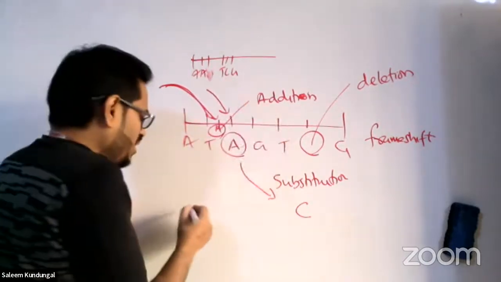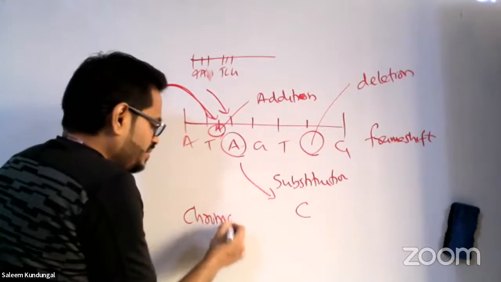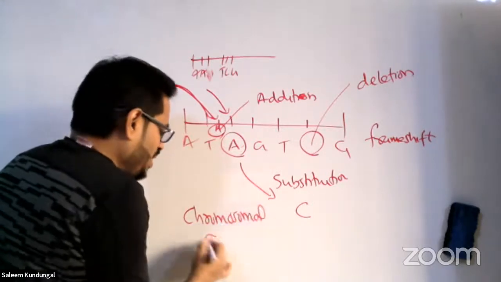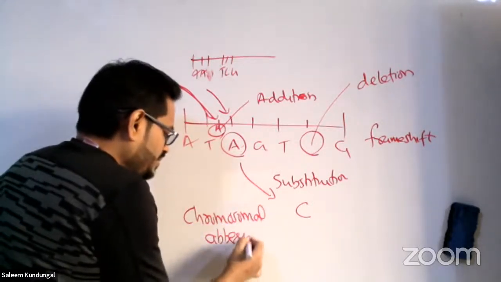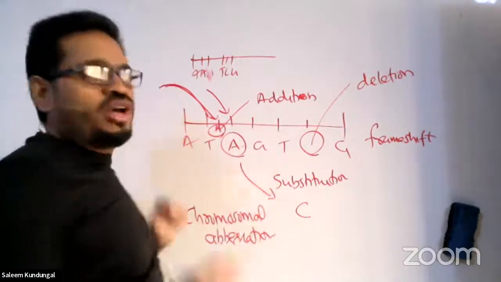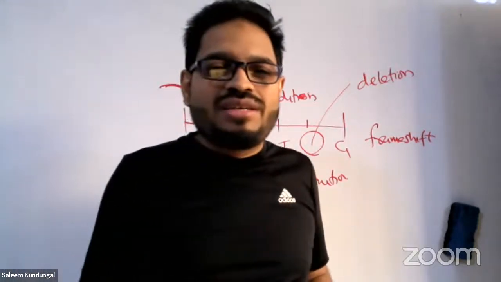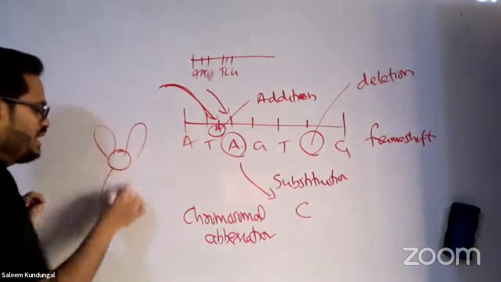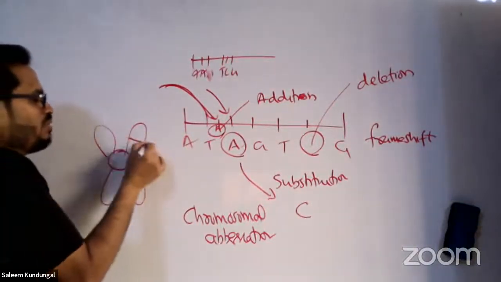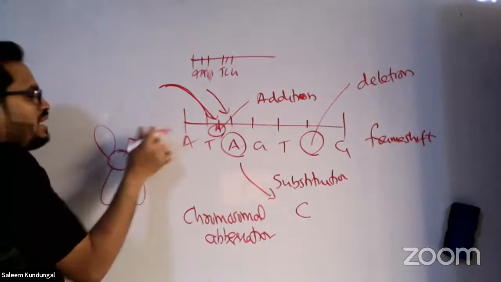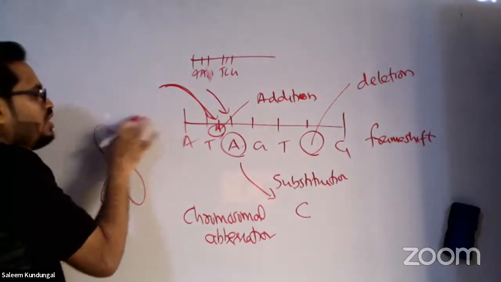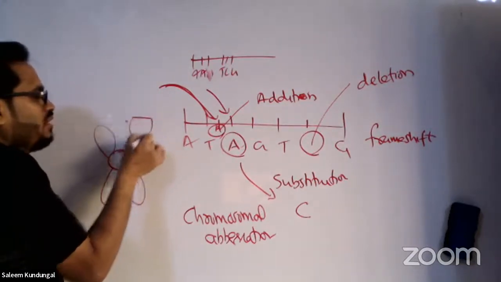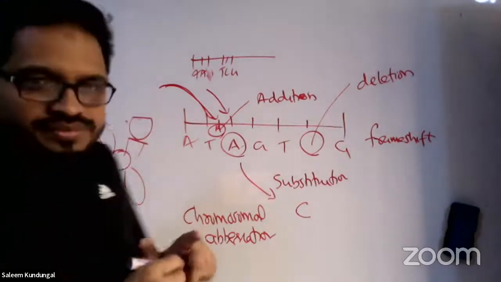Then the next one is called chromosomal aberration. In chromosomal aberration, what happens? The complete chromosome undergoes change. For example, when we draw like this, this chromosome is cut here, and the cut part fits in the opposite way on the same chromosome.